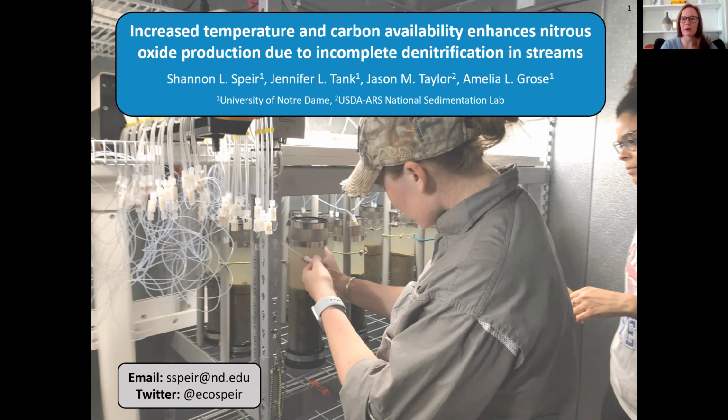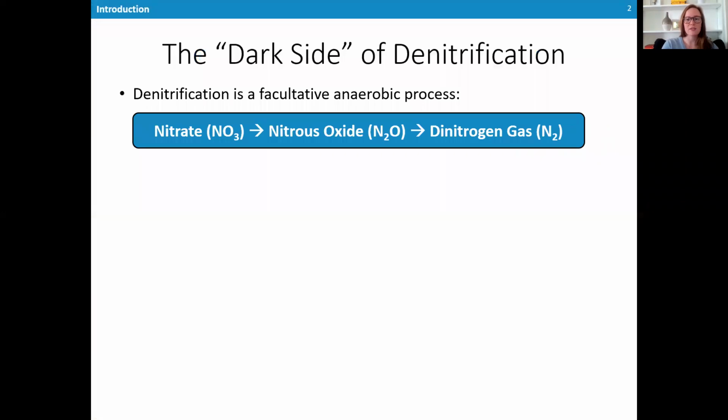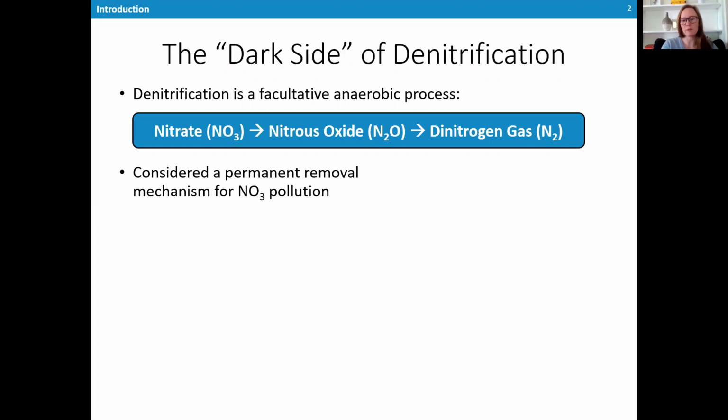Today, I'm going to talk to you about the controls on nitrous oxide production from incomplete denitrification in stream sediments. Now, denitrification is a facultative anaerobic process that converts nitrate through a series of intermediates to ultimately produce dinitrogen gas, or N2. This process is often considered a permanent removal mechanism for nitrate pollution in aquatic systems, as N2 gas can then diffuse out of the system into the atmosphere.